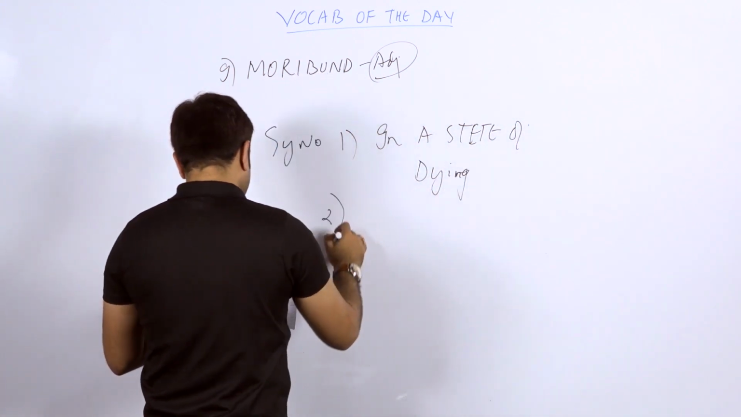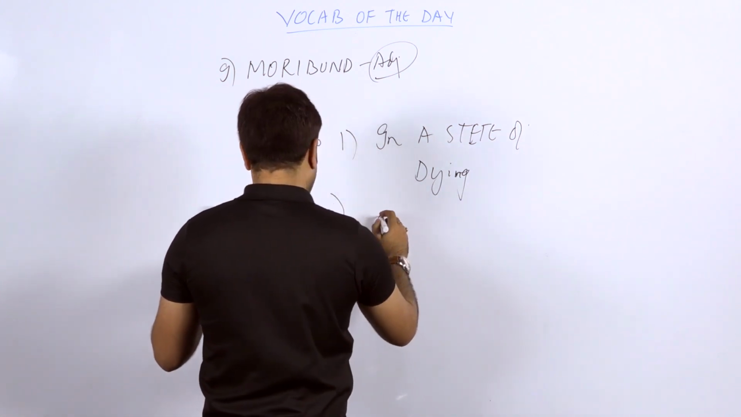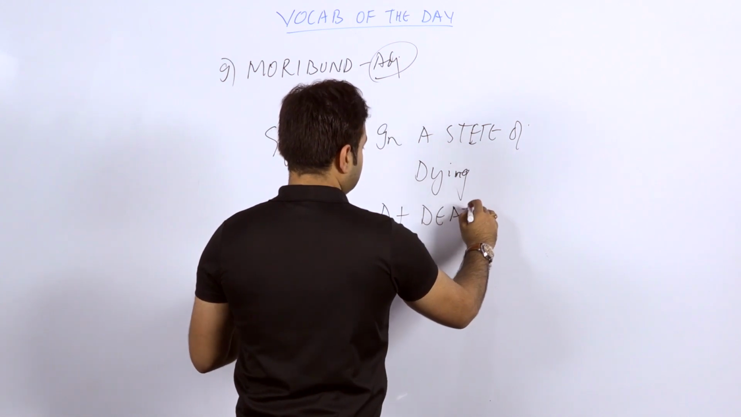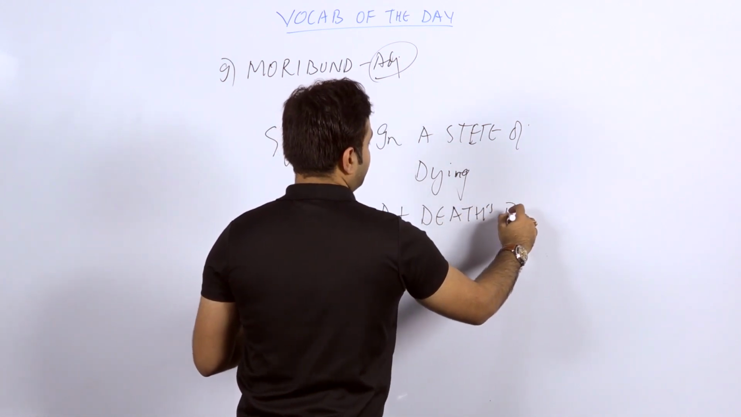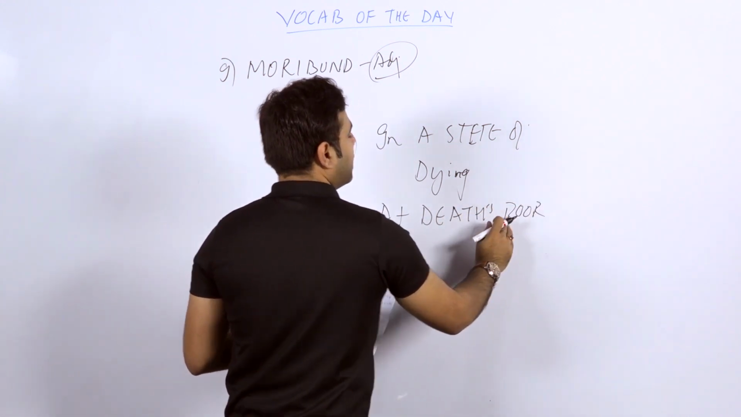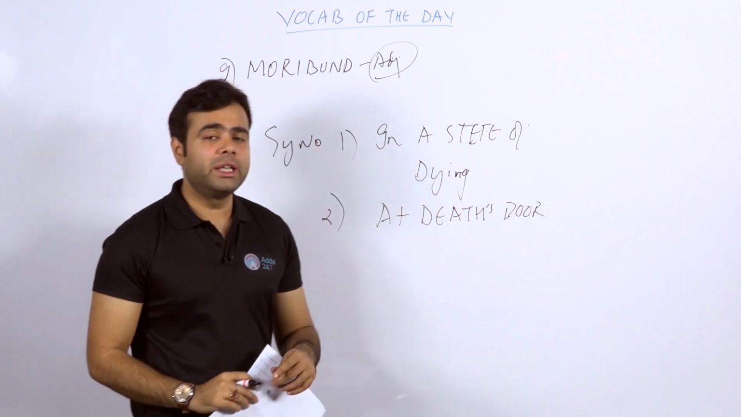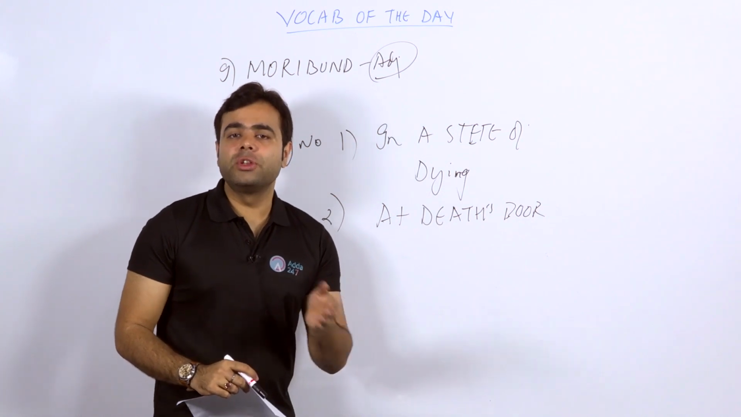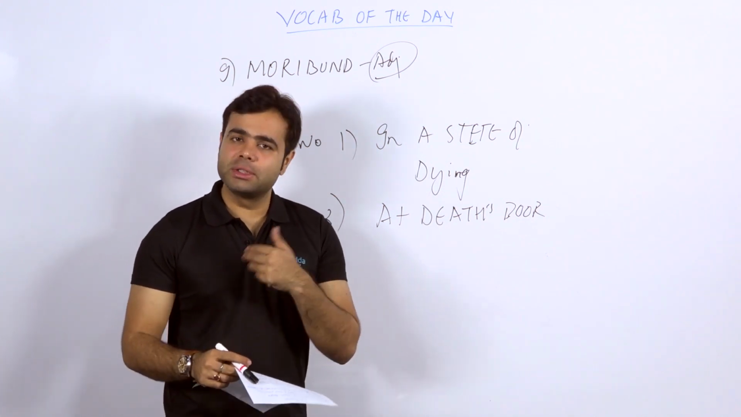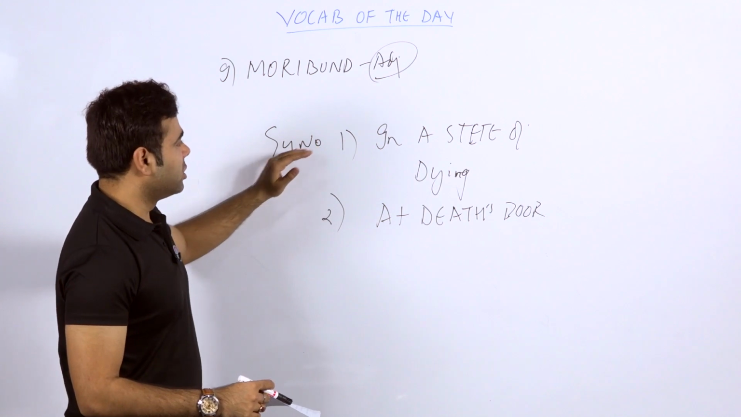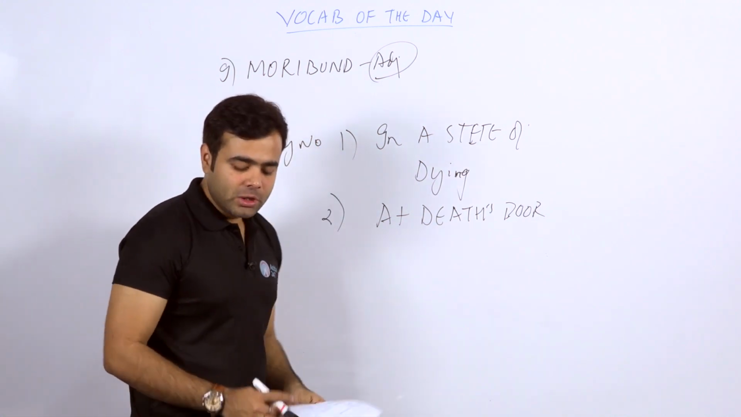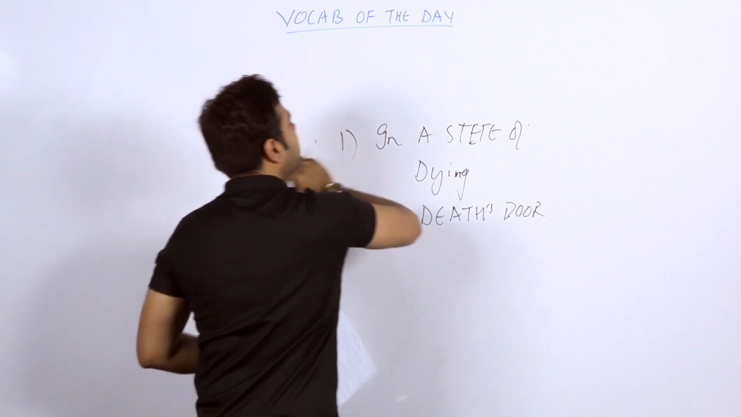Fine. The second word which you can take is at death's door. You must have heard people say he has knocked at death's door, or he will just reach the point where the door of death will be open for him and he will just go away. So the synonyms are in the state of dying or at death's door. Moribund is the state of death. So let's proceed to the last word of this video.